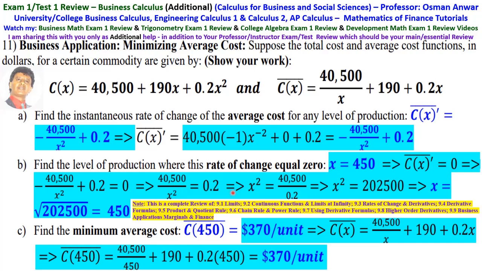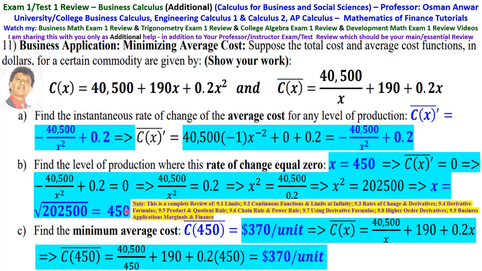Then x squared equals 40,500 over 0.2. That is x squared equals 202,500. Then take the square root of both sides. x is equal to the square root of 202,500, which is 450.